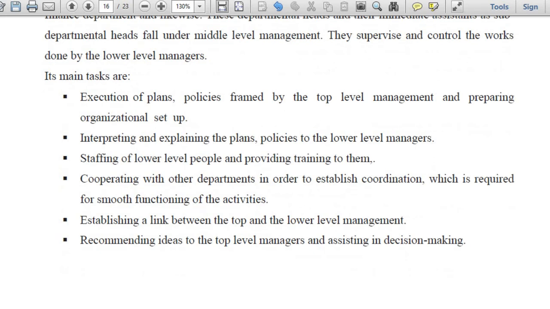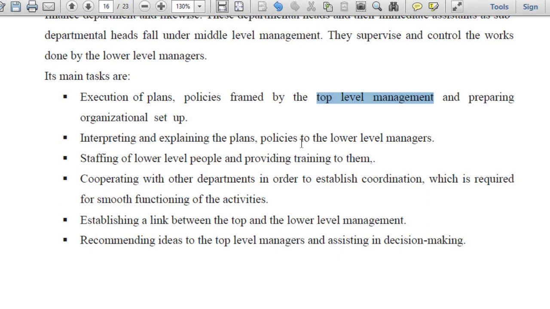So the middle level managers' functions you have already understood now. They have to execute the plans and policies which are framed by the top level management. Top level management makes the master plan. What else will be the work of the middle level? To execute the plan and policy, and preparing the organizational setup as a whole. To establish a link between the top and the lower level, so that overall the organization will function. So they have to see that their lower level people also work well and contribute. So this is their job as a connecting point between the top and the lower level.